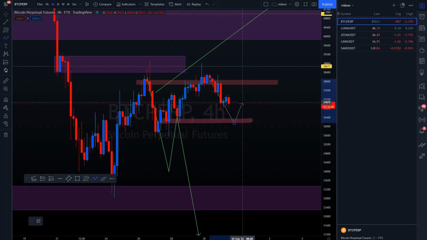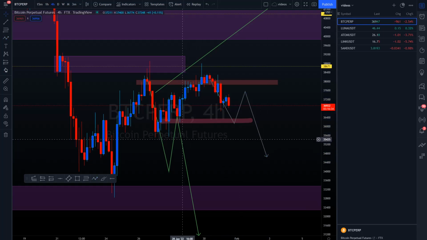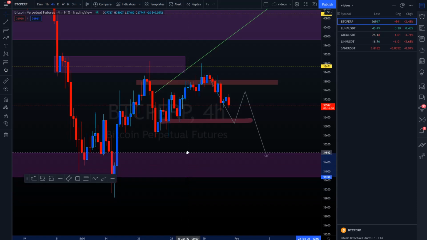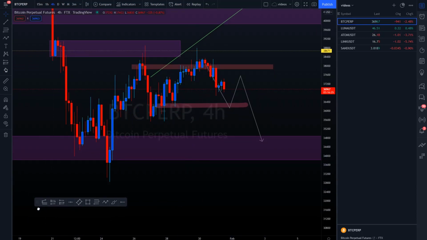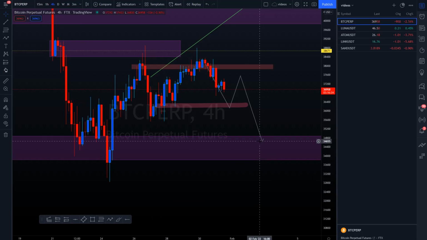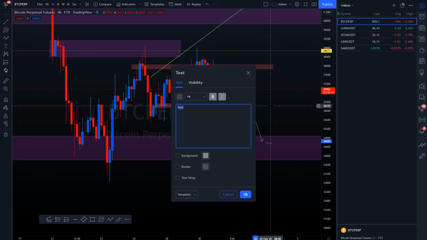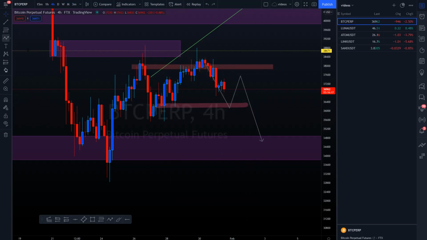If they can't achieve that, I'm still looking for a downward move. So something like this would be likely, and then coming back down. Now, this area right here, in my opinion, is going to be a very nice area of accumulation. However, if we go all the way to 34.6s, what I will be looking out for then is again short hedges if we do go up.